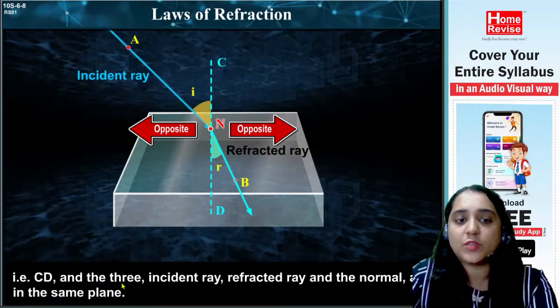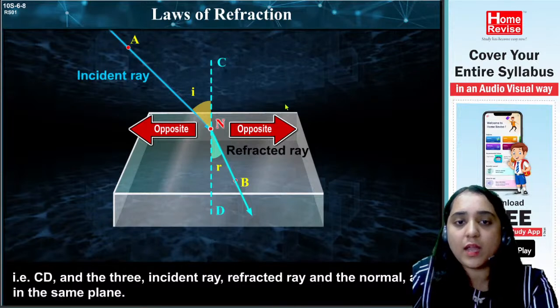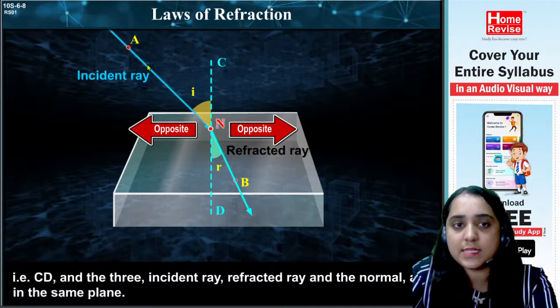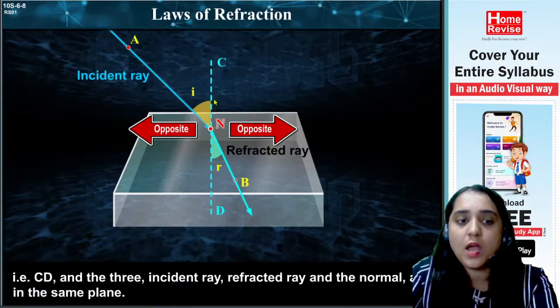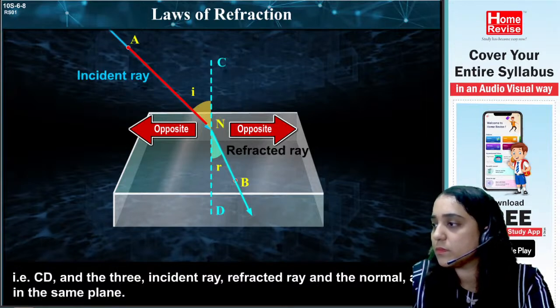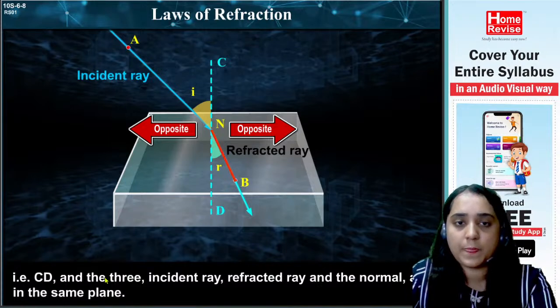Okay. And the three, incident ray, refracted ray and normal, all the three are in the same plane. All the three are in the same plane. See, this is the second part. All the three, this incident ray, this refracted ray and this normal are in the same plane. Please pay attention. The incident ray, refracted ray and the normal are in the same plane.